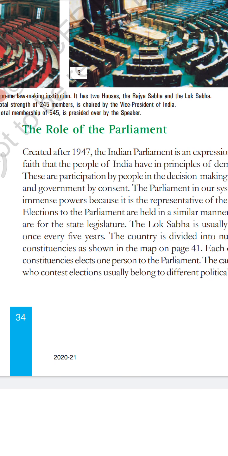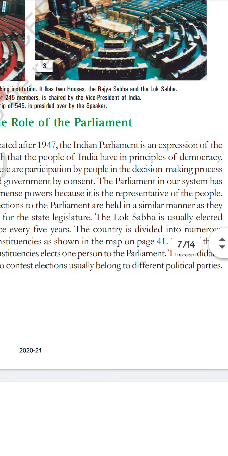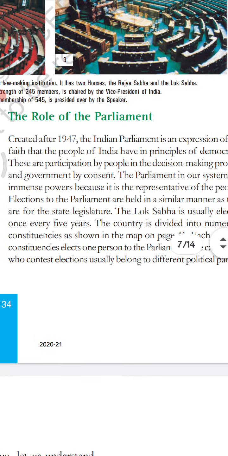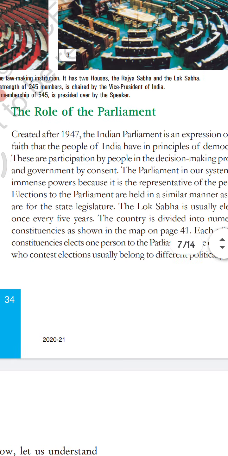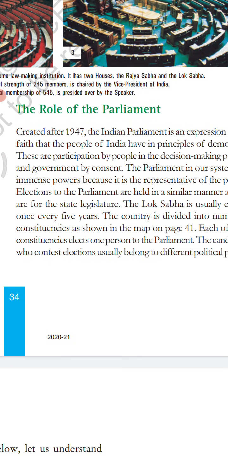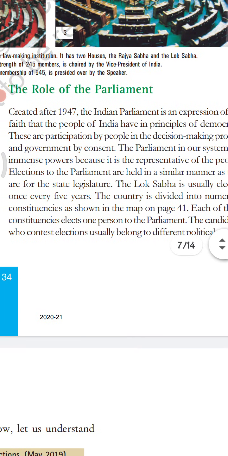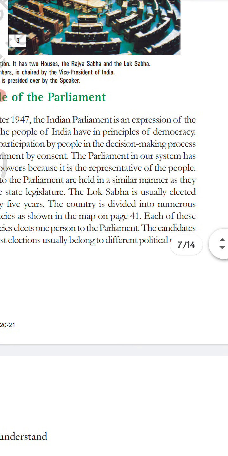These are participation by people in the decision making process and government by consent. So these are the two principles. First is people's participation in the decision making process, and the second is government by consent. What does it mean? That the government is chosen, elected by the people. That is government by consent.